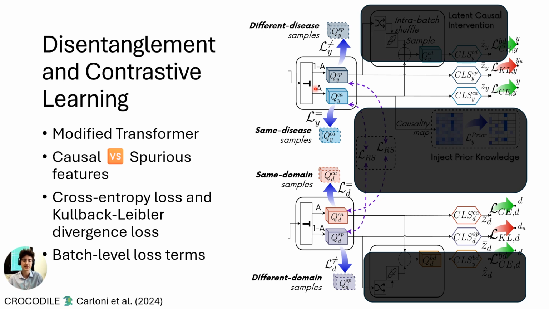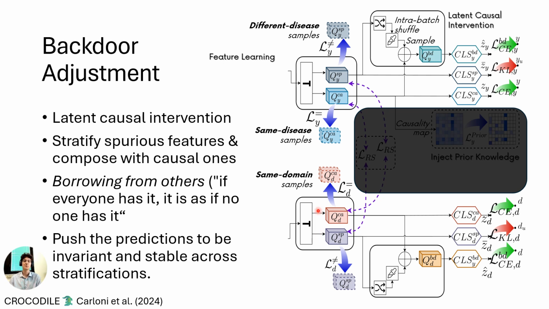Next, we implemented some loss terms concerning the contrastive learning scheme. For example, at the batch level, we can enforce consistency between samples of the same disease or samples coming from the same domain. On the other side, we can enforce the separation of samples having different diseases or coming from different domains.